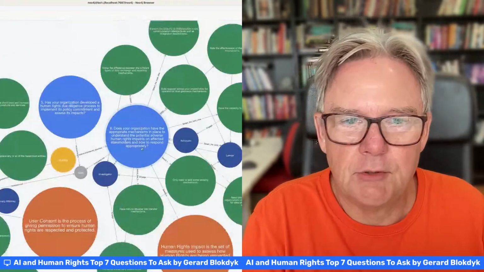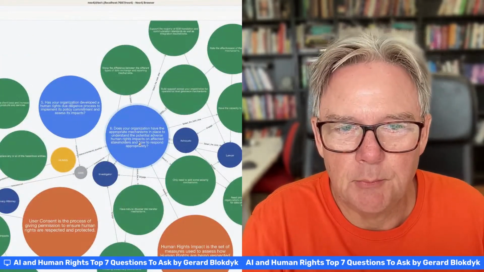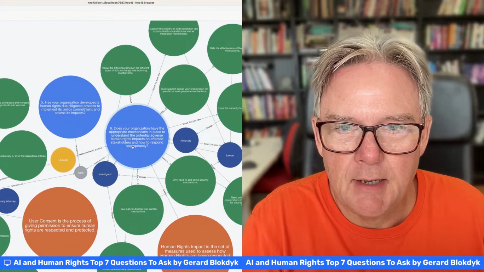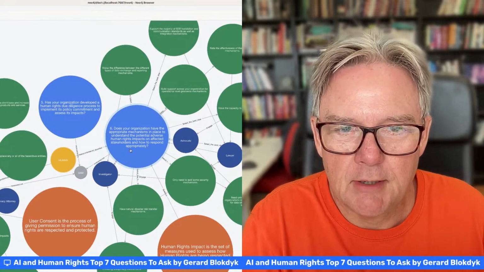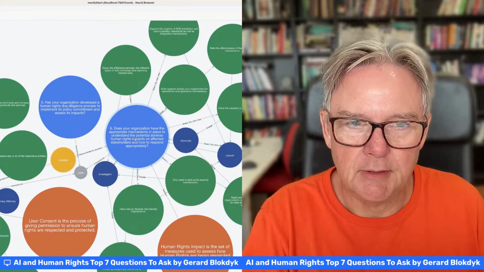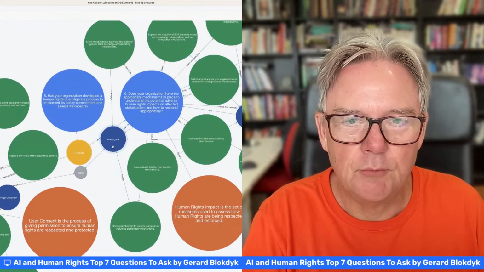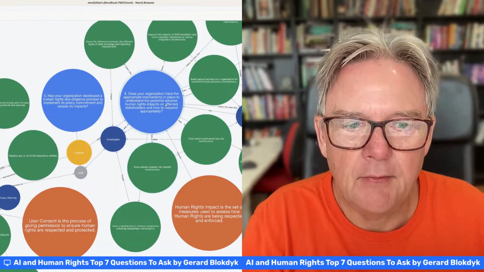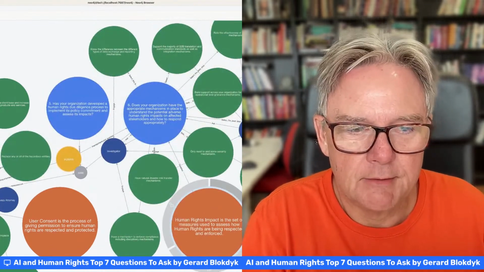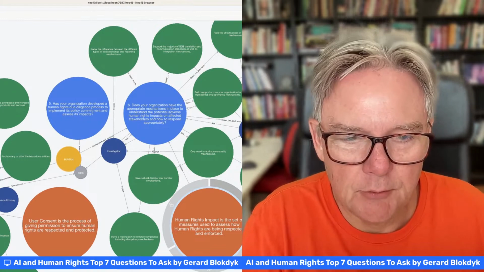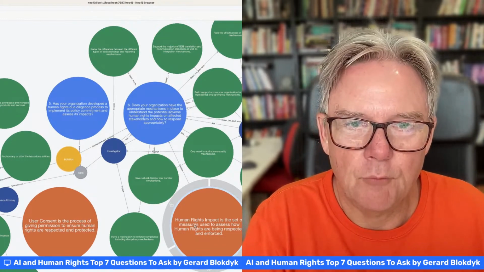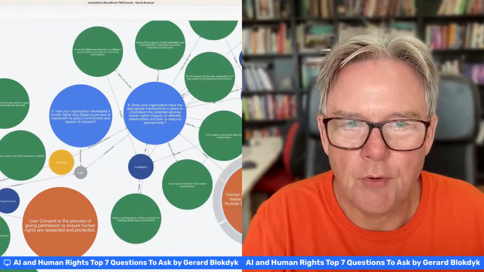Does your organization have the appropriate mechanisms in place to understand the potential adverse human rights impacts on affected stakeholders and how to respond appropriately? And the people that we need to have here is we need to have an advocate, we need to have legal involved, and an investigator. And then we have human rights impact is the set of measures used to assess how human rights are being respected and enforced. So that's the impact that you're looking for here.